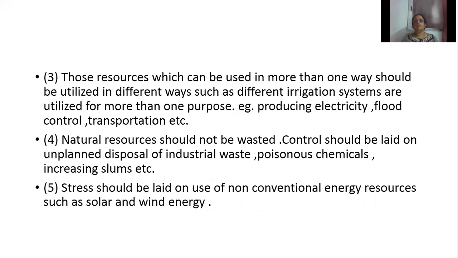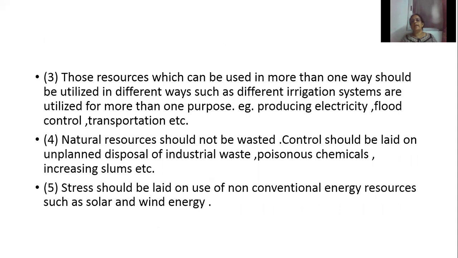Third one, those resources which can be used in more than one way should be utilized in different ways, such as different irrigation systems are utilized for more than one purpose. Example, producing electricity, flood control, transportation, etc. So attempt should be made to make multiple use of resources. Multiple use of resources means certain resources we can use for more than one purpose.